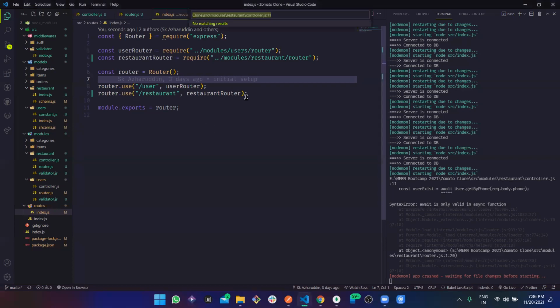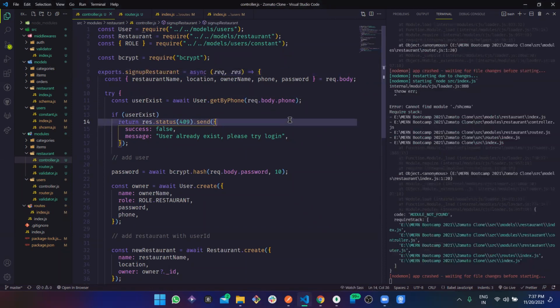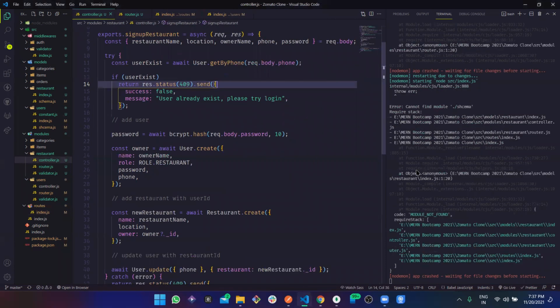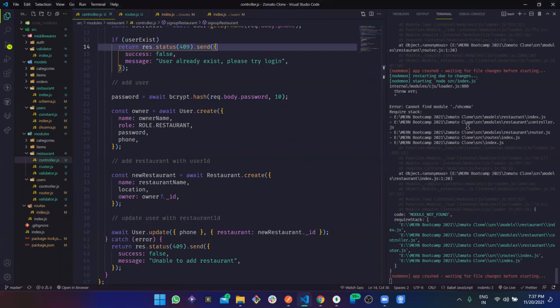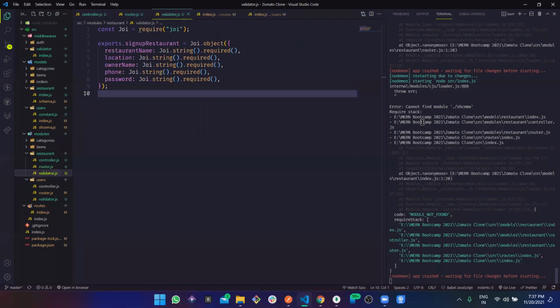In restaurant controller, we are using this without an async function, which is literally a crime in Node. Oh wow, interesting. In this schema, where is this? Cannot find module schema in there.